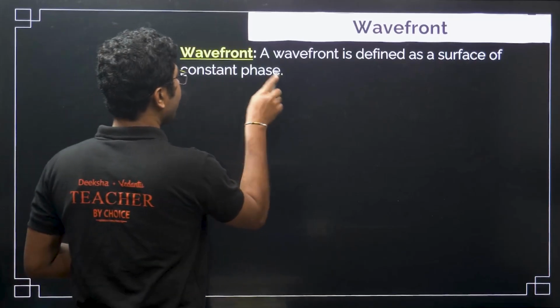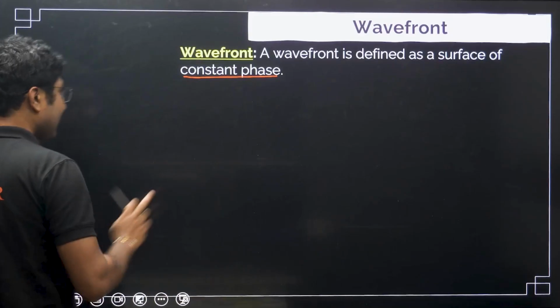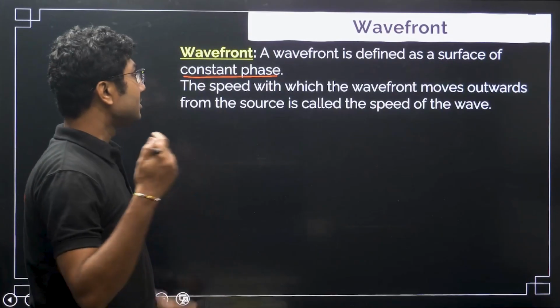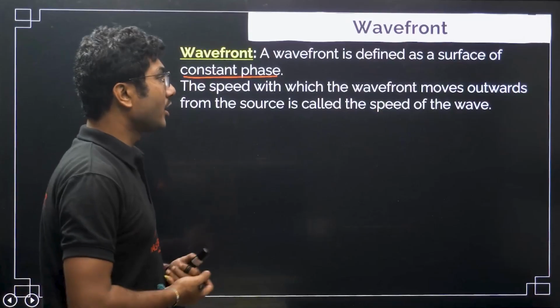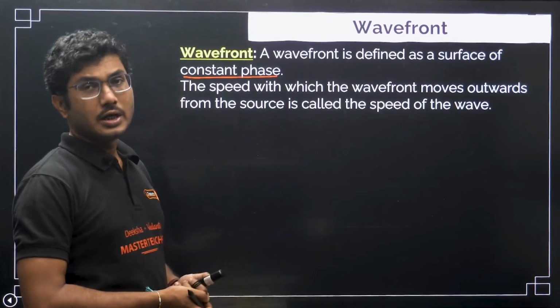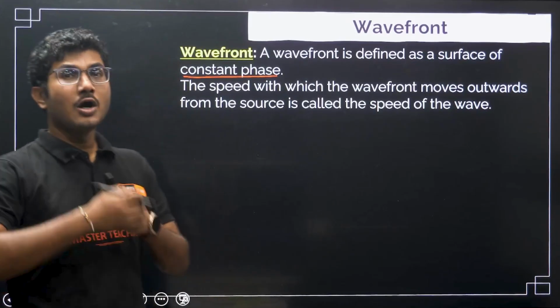Constant phase. It is very important to understand the term phase. We will explain that in a while. Just be patient. Next, the speed with which the wavefront moves outwards from the source is called the speed of the wave. So speed of the wave is basically speed of the wavefront.